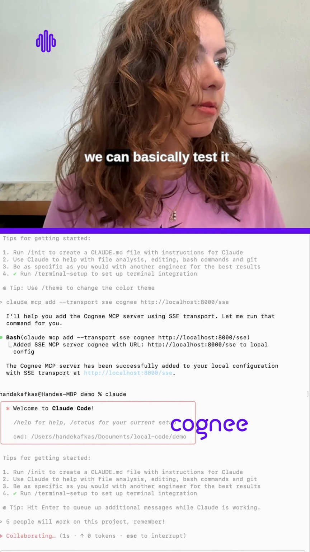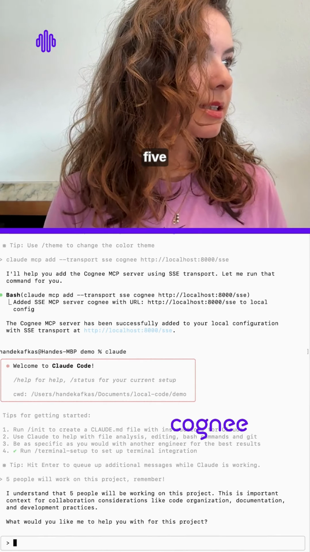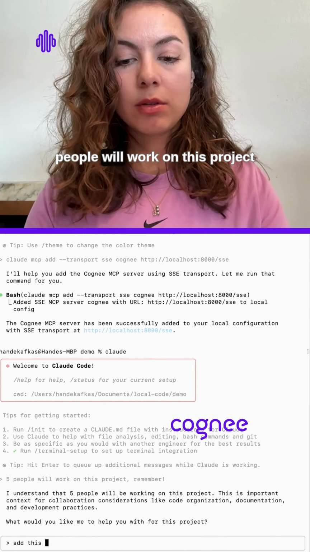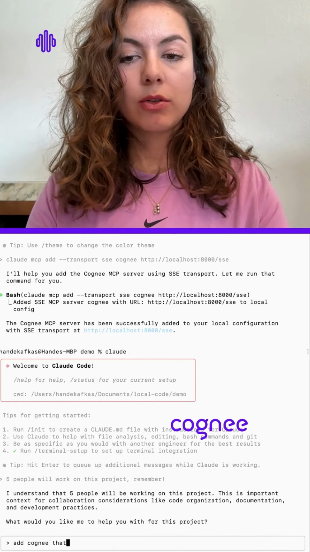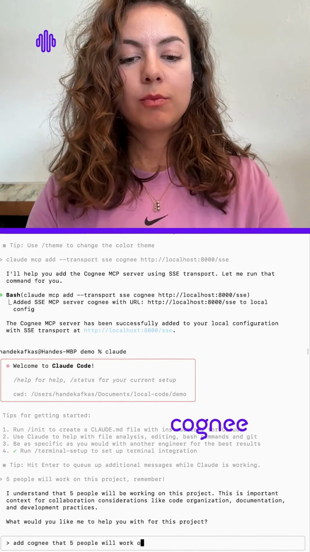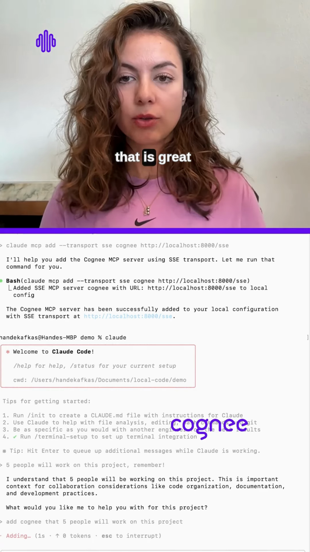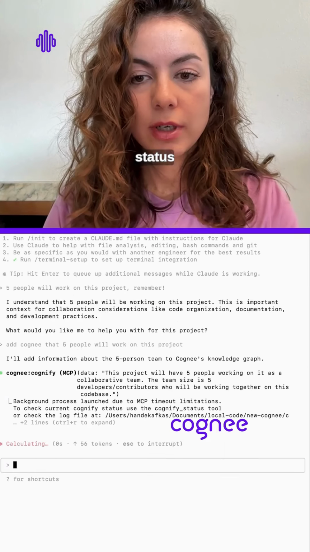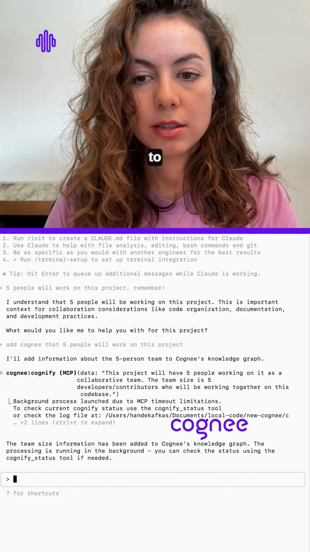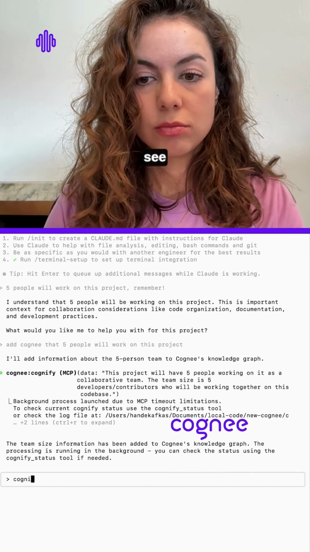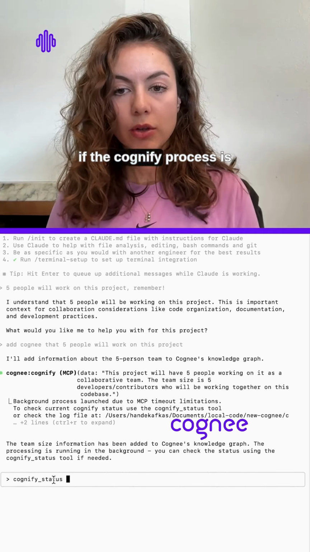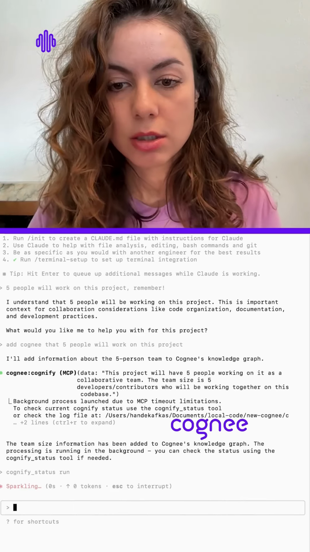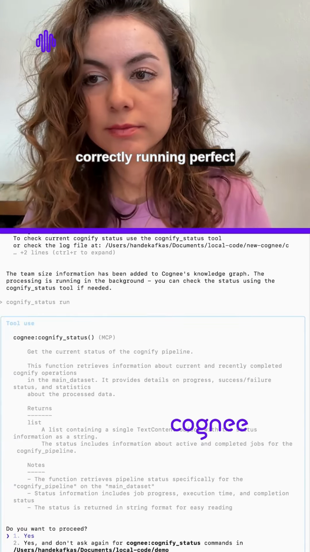We can basically test it. Five people will work on this project. That is great. Now we will run Cognify status to see if the Cognify process is correctly running.